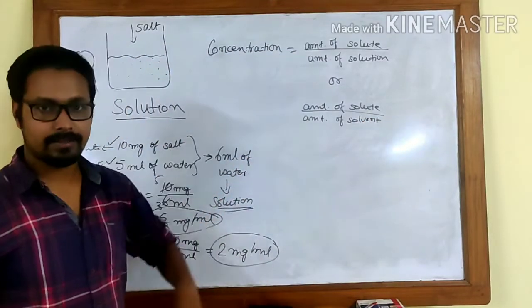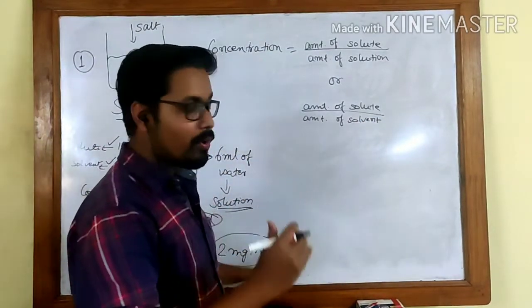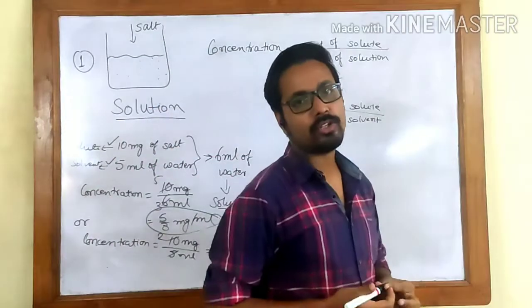Both are correct. Another thing that I need to add is that sometimes we find the concentration in terms of percentage.